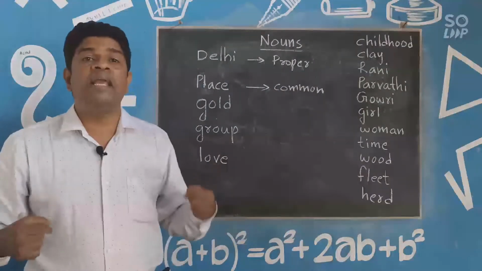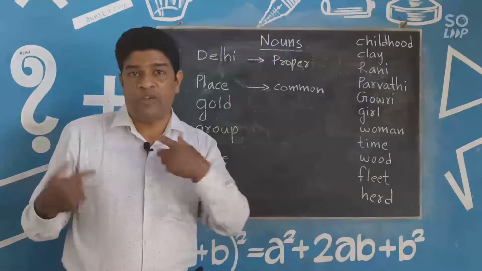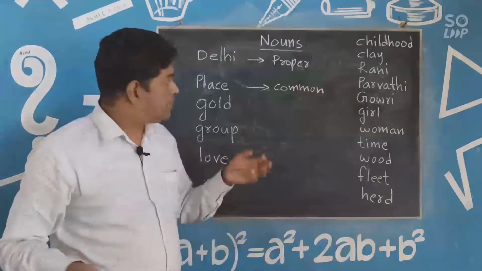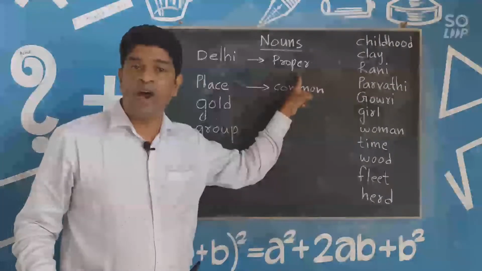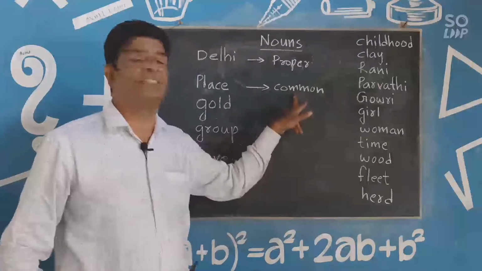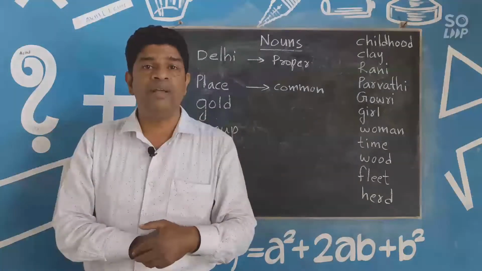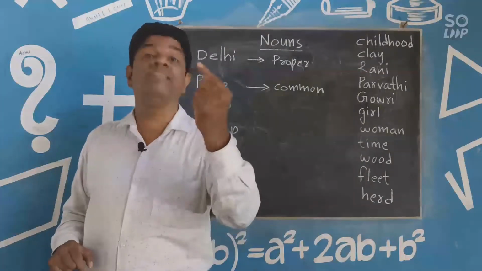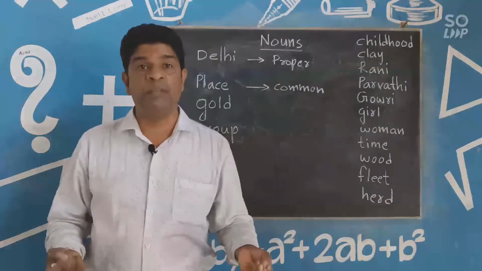Suppose my name is Soninath, and my name cannot be the name of another person. That's why my name Soninath is a proper noun, and I'm a man, so man is a common noun. Your mother may have a name, for example Lakshmi.